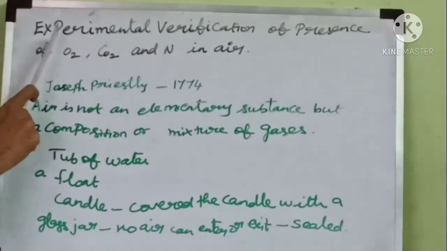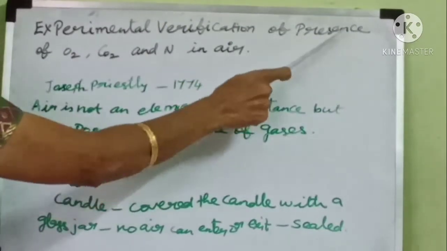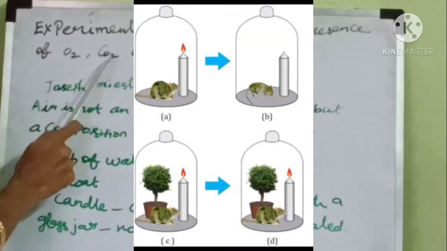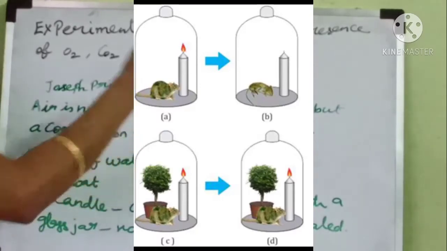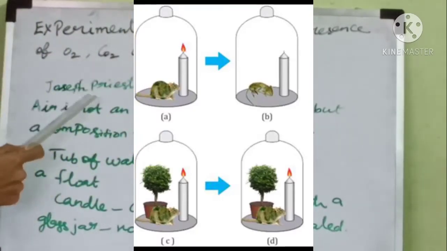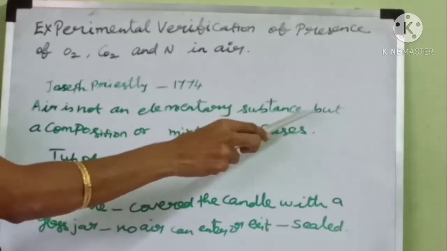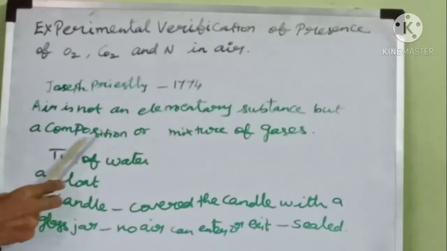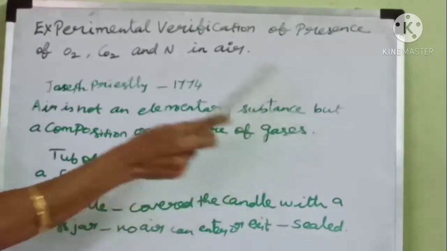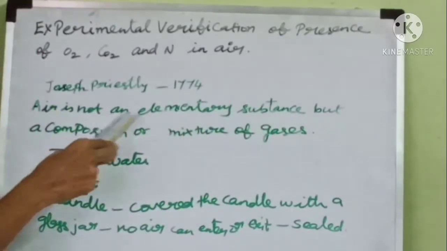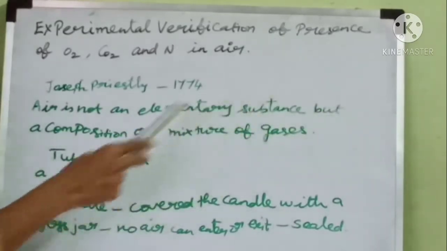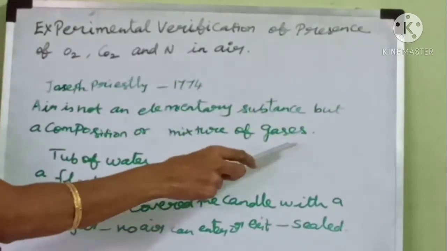Now we learn about the experimental verification of the presence of oxygen, carbon dioxide and nitrogen in air. Joseph Priestley was a scientist. He conducted an experiment in 1774 and showed that air is not an elementary substance but a mixture of gases.